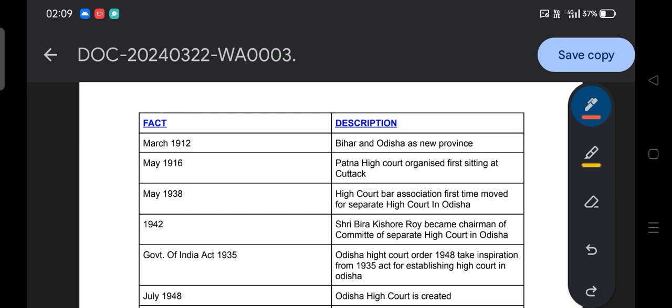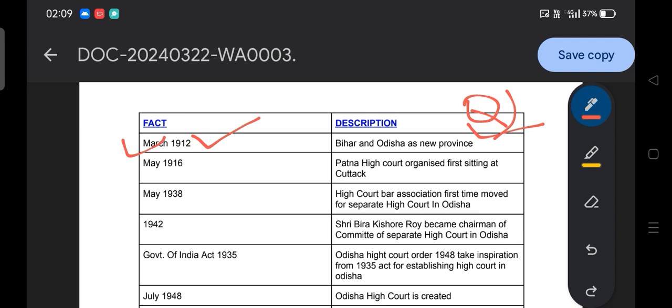For example, March 1912, what is the importance of it? Bihar and Odisha were created as a new province in March 1912. They can ask the question, and they have already asked it in a previous year question: in which year were Bihar and Odisha created as a new province? March 1912, that you have to remember here.